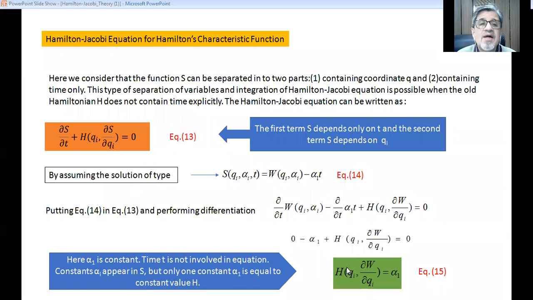Now we come to another important part of the theory, which is related to the Hamilton-Jacobi equation, and that is the Hamilton-Jacobi equation for Hamilton's characteristic function. In this part of the theory, we are going to use the separable variable technique, or separation of variables.